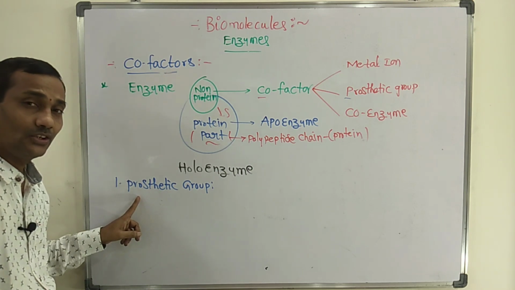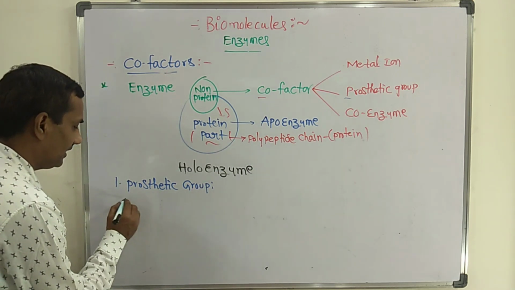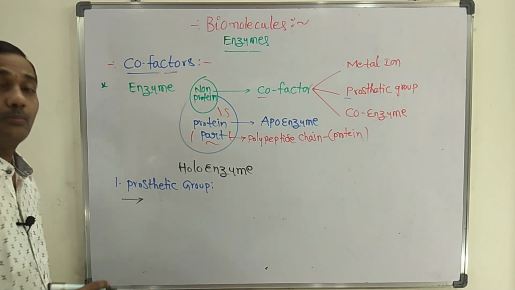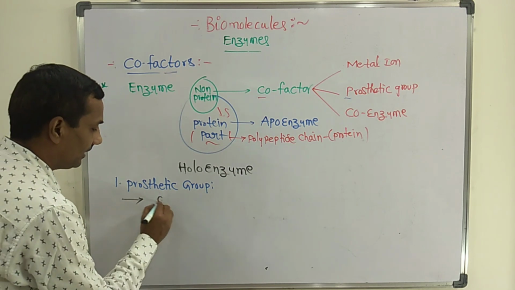First, prosthetic group. These are the most important points related to prosthetic group. Prosthetic group is a type of cofactor.